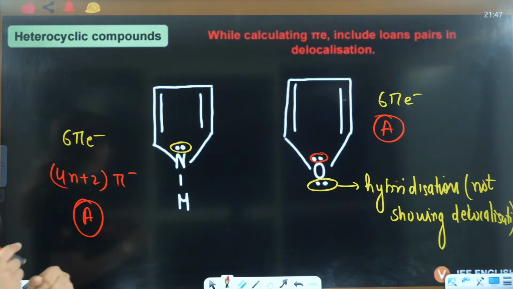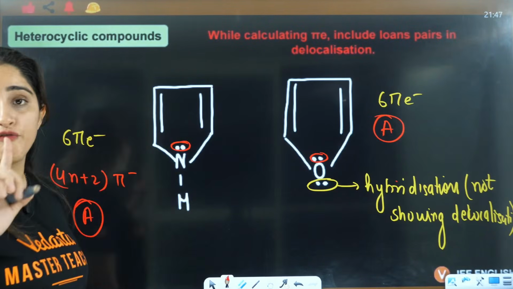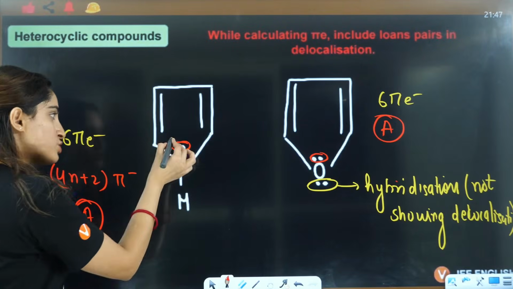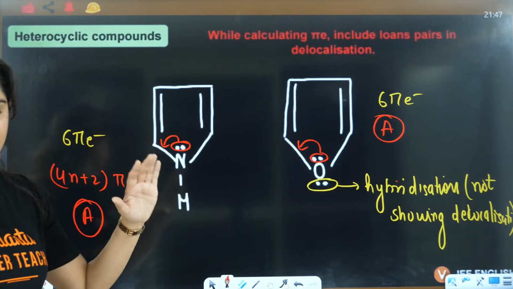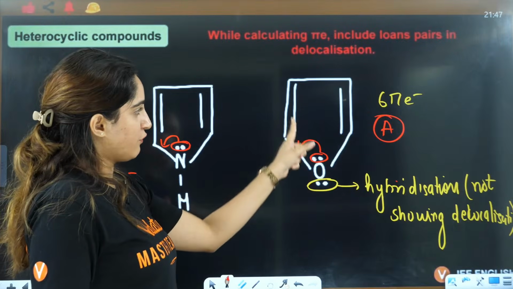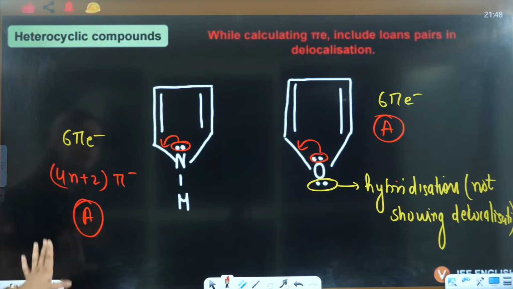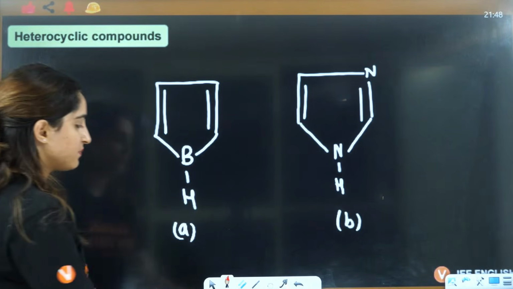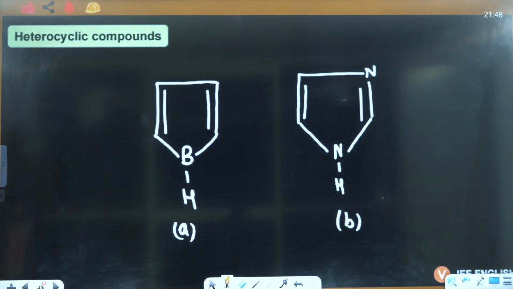And here, while calculating pi electrons, only those lone pairs are added which are a part of delocalization. This is showing delocalization, this is showing delocalization. So these two electrons are added. So it is 2, 3, 4, 5, 6; 2, 3, 4, 5, 6. Right? Okay. Right, everybody? Yes. Now, let's see this one. Let's see if you're able to answer this or not.